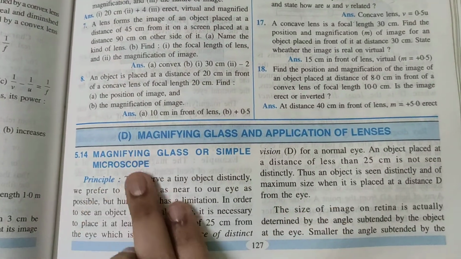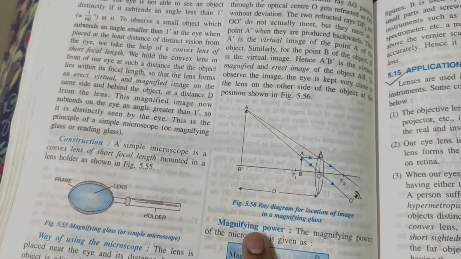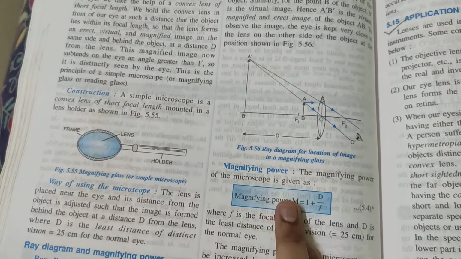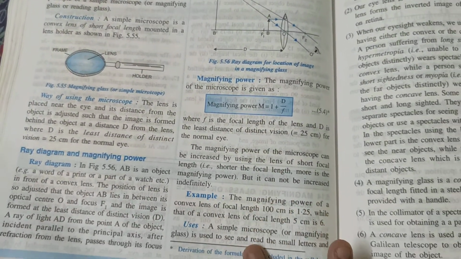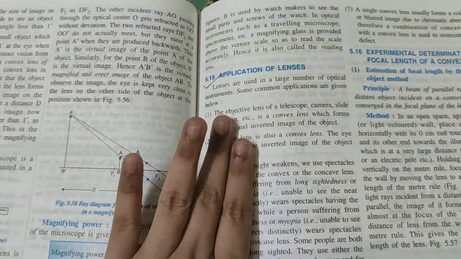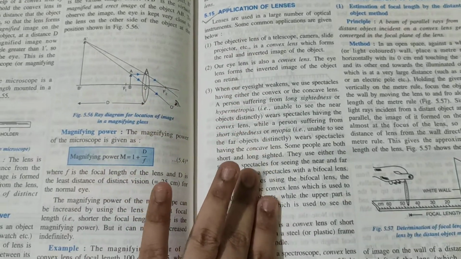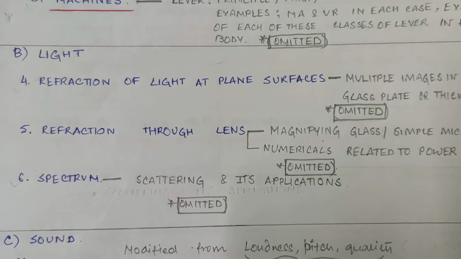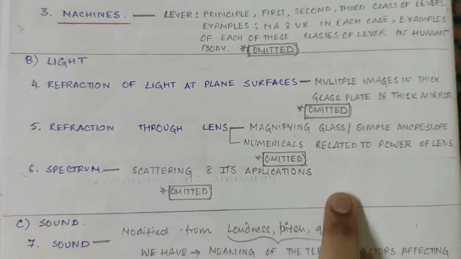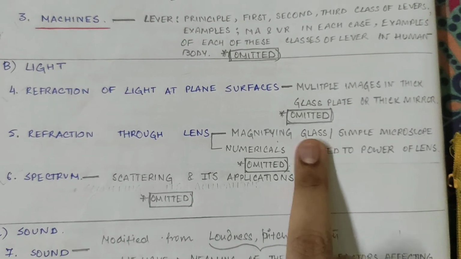You won't have this. Magnifying glass or simple microscope, then the ray diagrams which we used to do earlier, then power calculation, everything you won't have. Application of lens you have from this chapter. You have application of lens. Okay, so these are the 2 things that have been omitted. Okay.